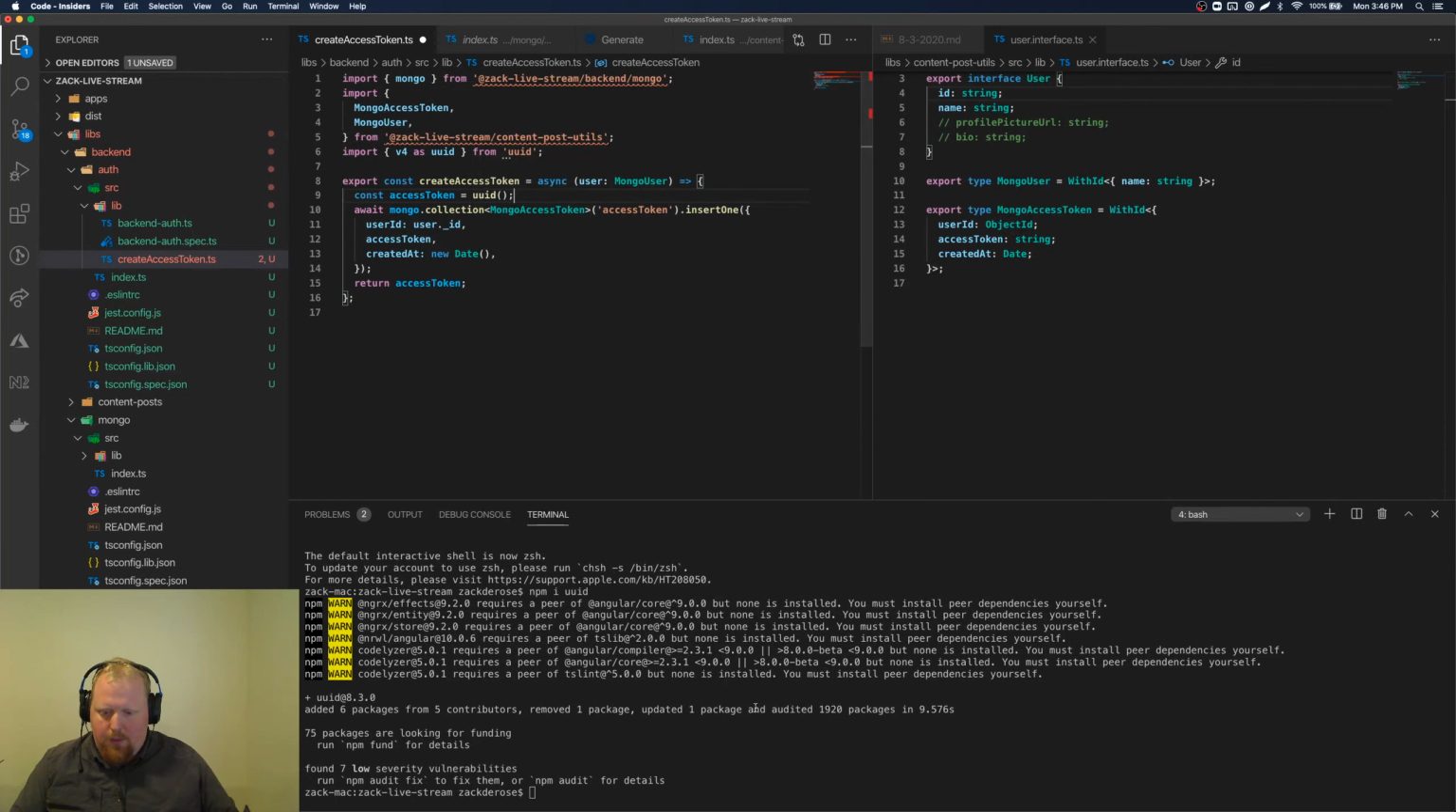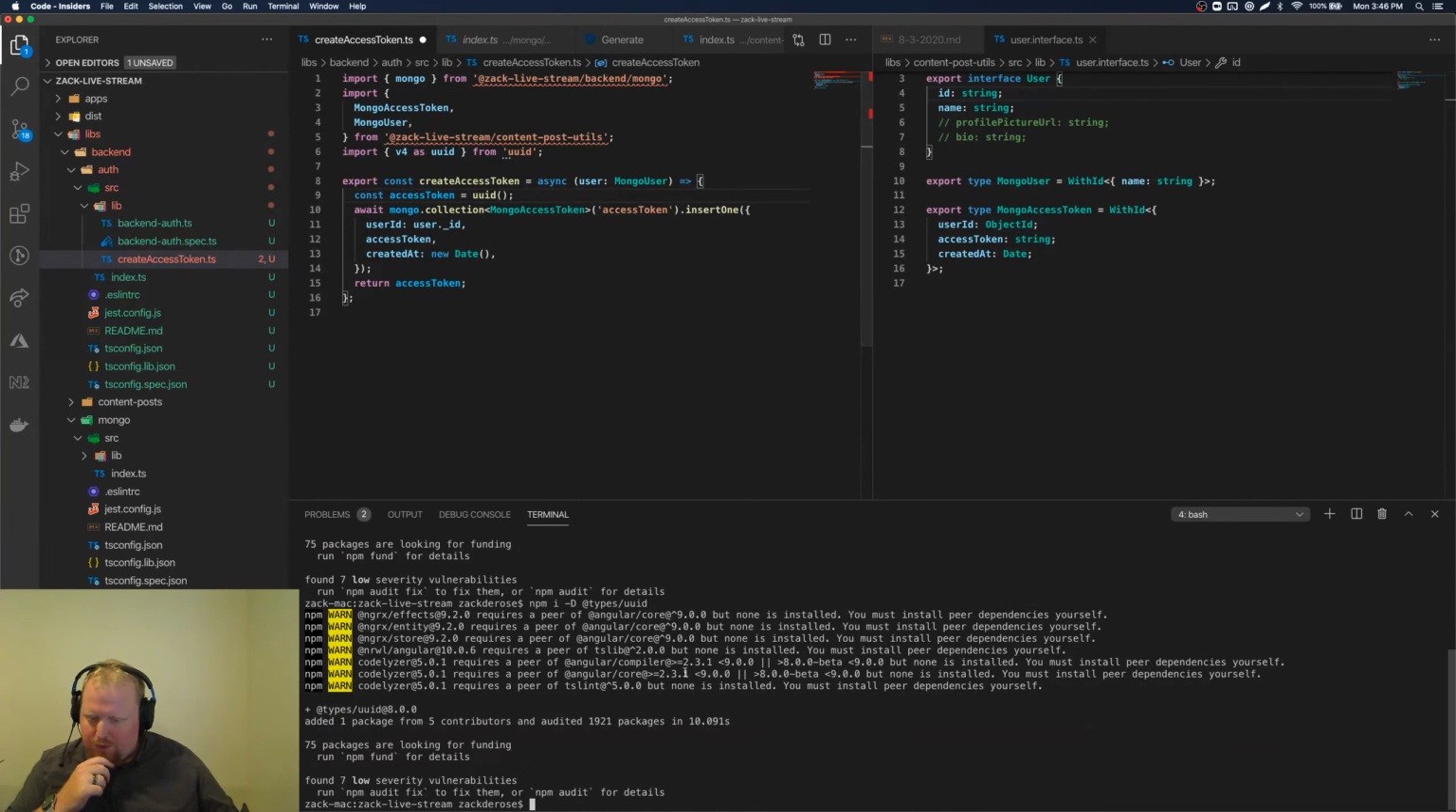So let me npm i, I think I can just do types slash UUID. This will give me types for this, so I can know this should be a string coming out of here, creating the access token. We're kind of storing it into the Mongo database here, which is not great design. I don't know if it's a security issue. I don't think it is, but I think normally you'd use something like Redis or something a little quicker for storing these access tokens. But let's see.